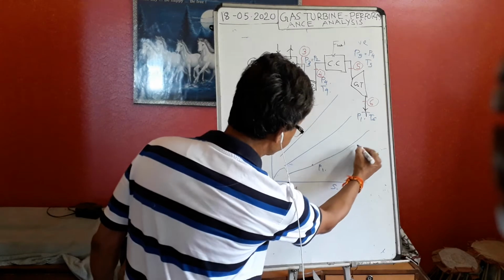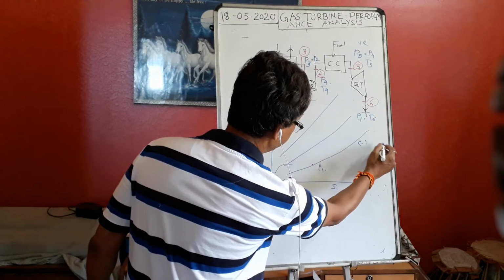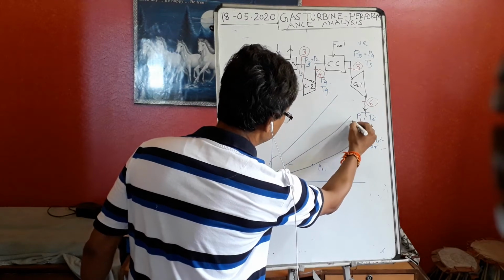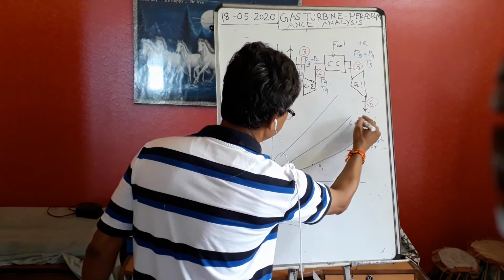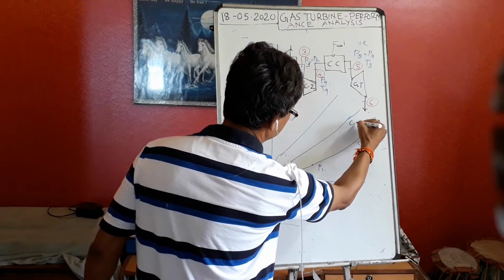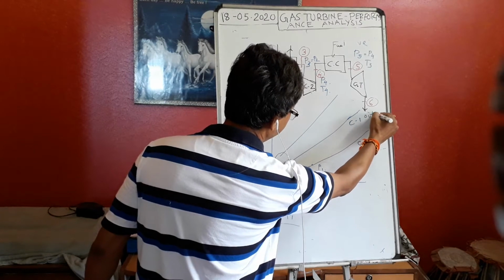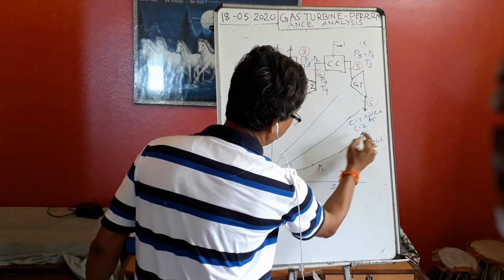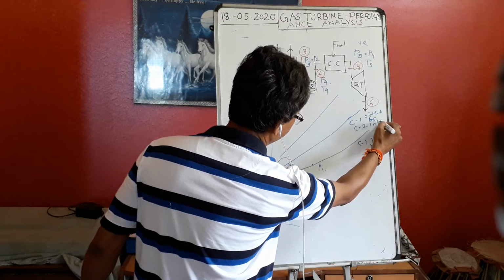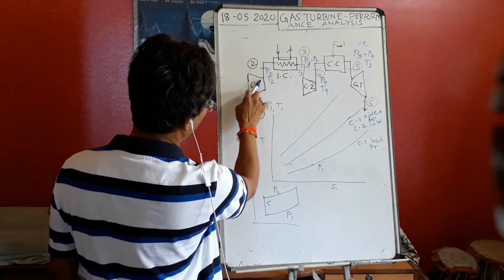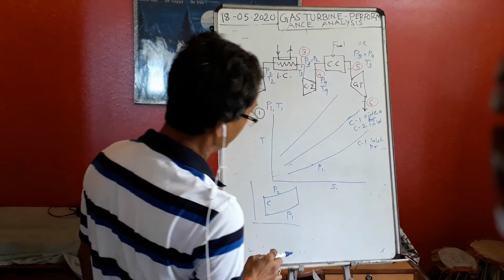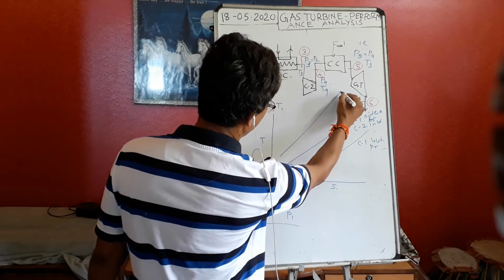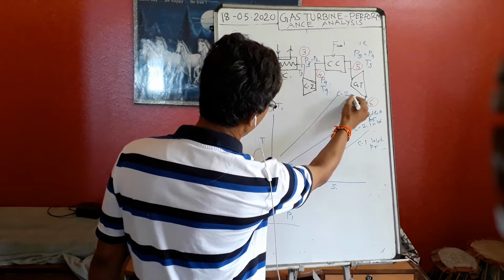This is the first compressor, compressor 1 inlet pressure. This is compressor 1 outlet pressure, or compressor 2 inlet pressure. Both are the same, because compressor 1 outlet is going into compressor 2 inlet. And this is the third, the compressor 2 outlet pressure.